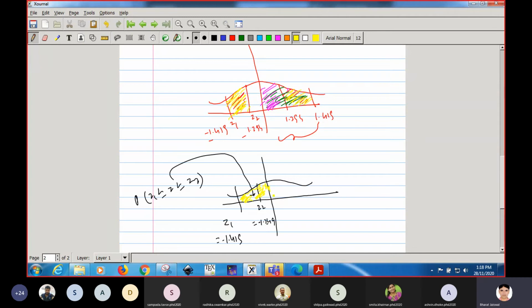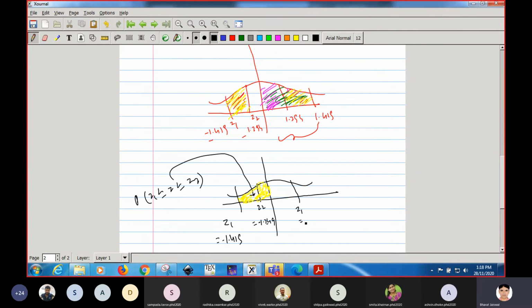But in the table, the values are tabulated for positive values. Since it is a symmetric curve, instead of finding for negative values, we will go for the positive value. Suppose this is 1.24.